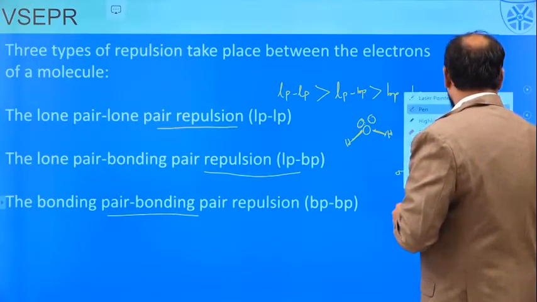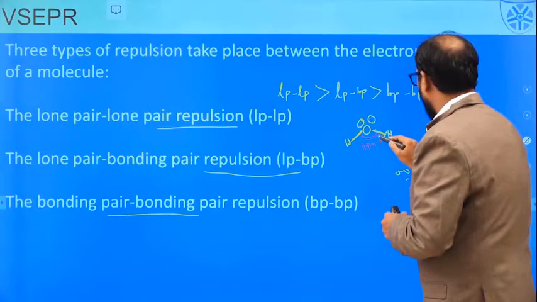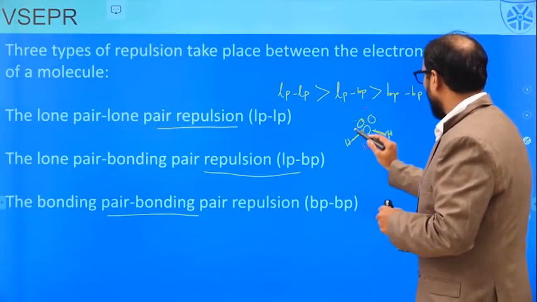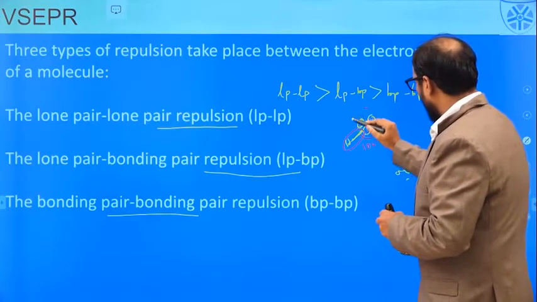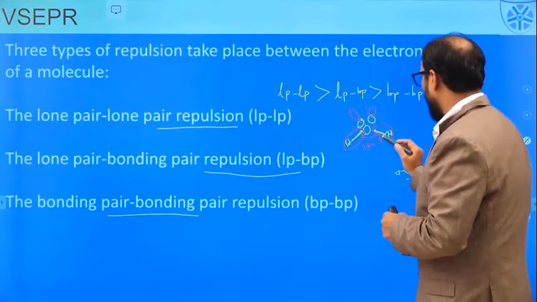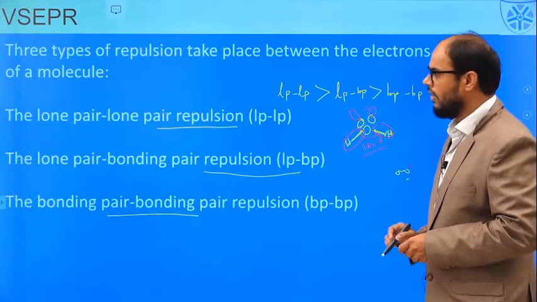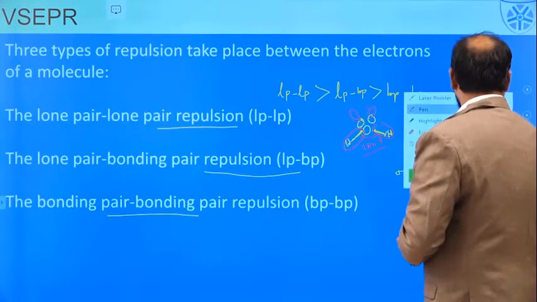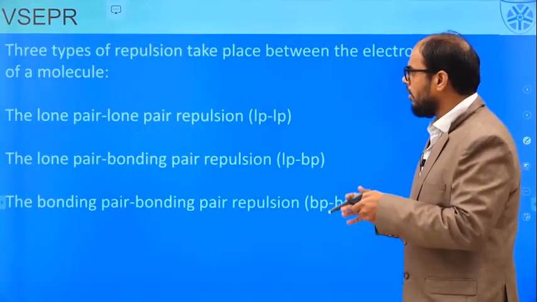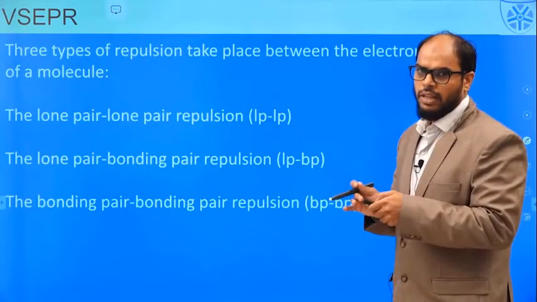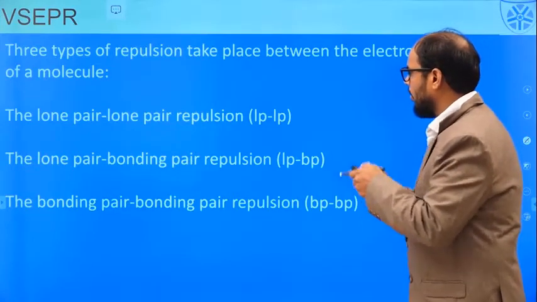This geometry of bond angle 104.5 is just not governed by only the lone pair or the bond pair. The lone pair repulsion as well as the bond pair repulsion have contributed to the bond angle of 104.5 degrees. So this phenomenon is observed for all the compounds. VSEPR theory was trying to state that it is only the repulsion, the lone pair repulsion or the bond pair repulsion, which will govern the geometry of the molecule.